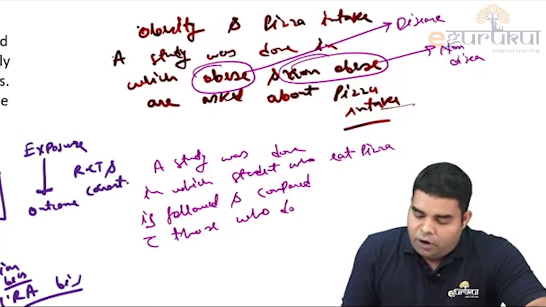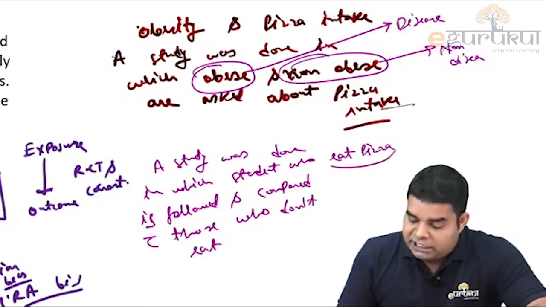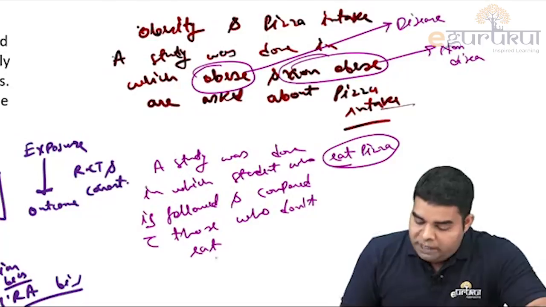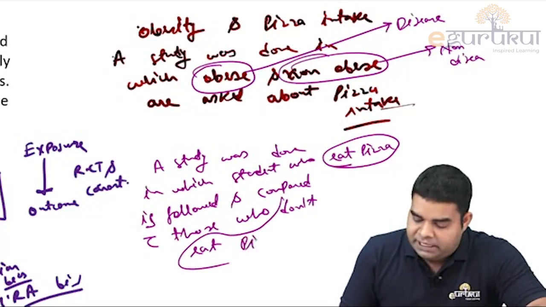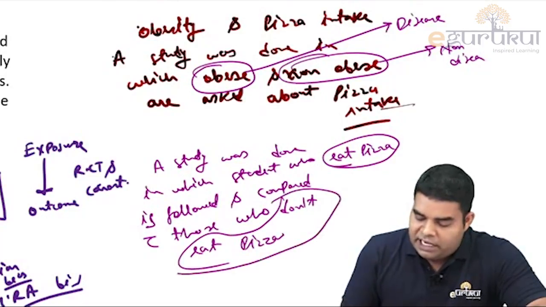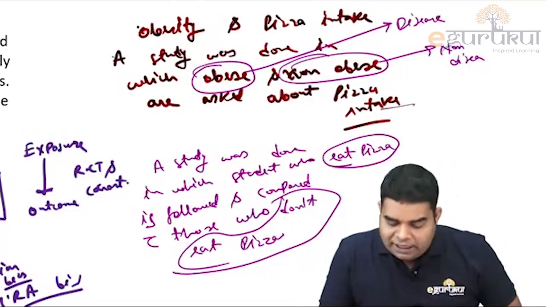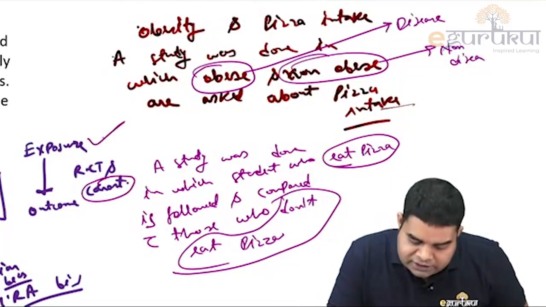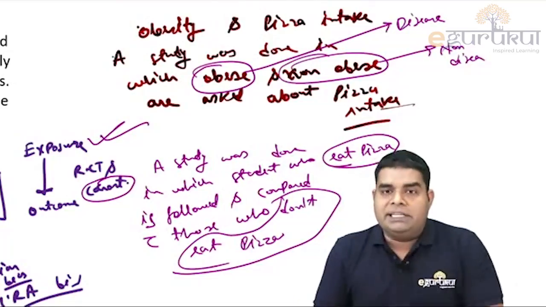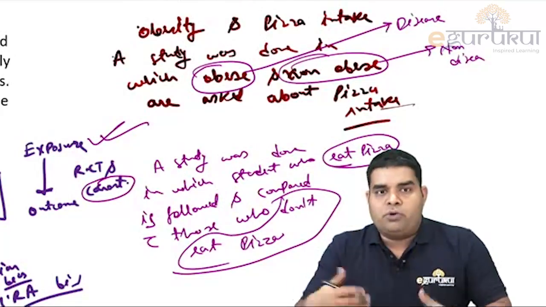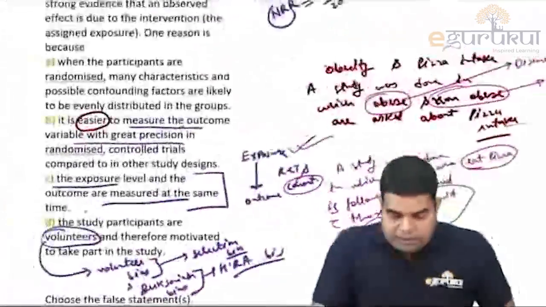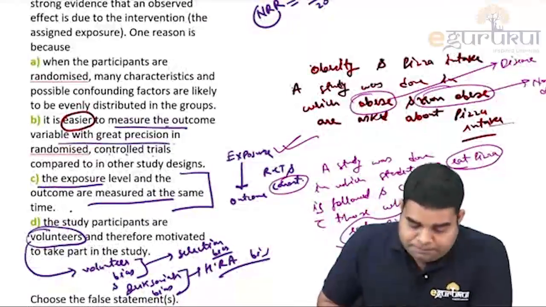So here, of course, they have two groups: one group in which exposure is present, one group in which exposure is absent. If they are starting with exposure without random allocation, that is cohort. So cohort starts with exposure, case control with disease. Please remember it. This type of question is very common in recent exams.